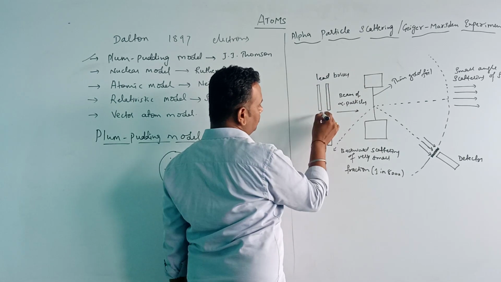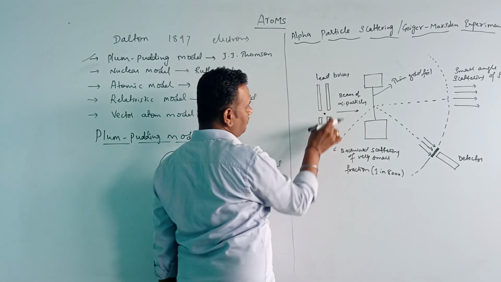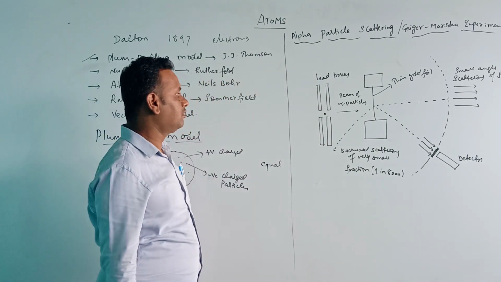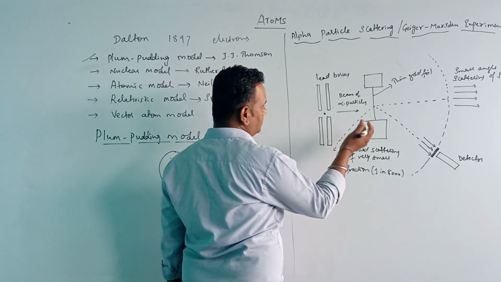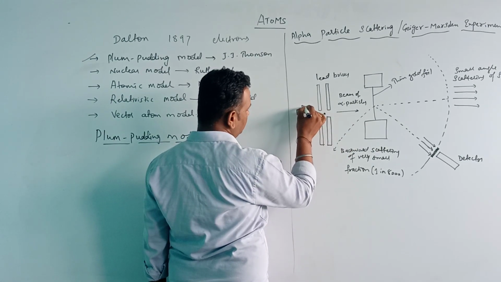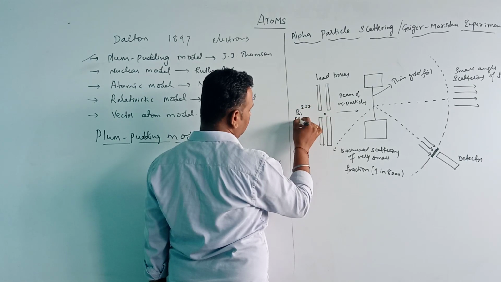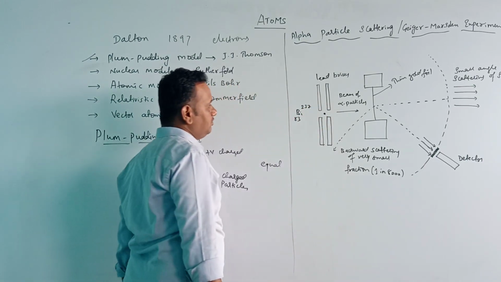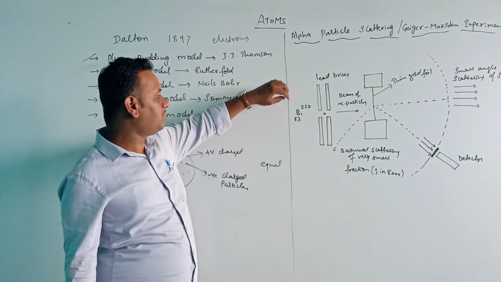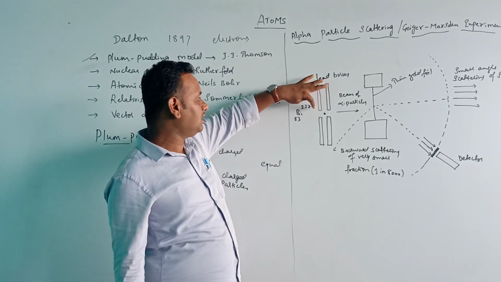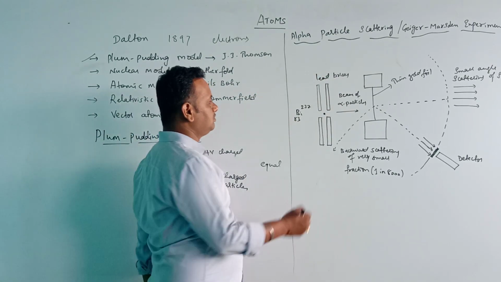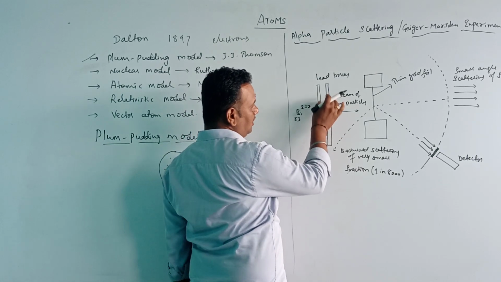Here we have lead bricks, and alpha particles from a radioactive source, which is bismuth-213 here. The alpha particles are emitted from this radioactive source and pass through the lead bricks.